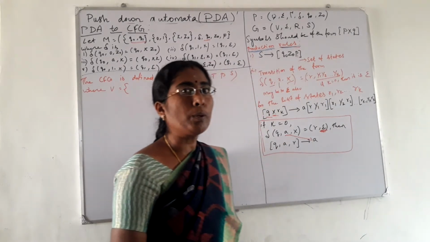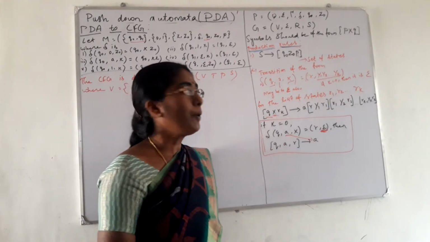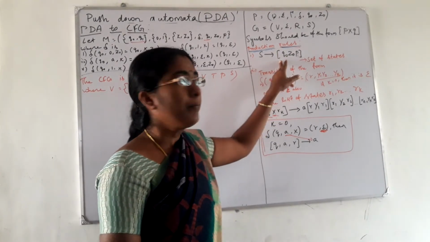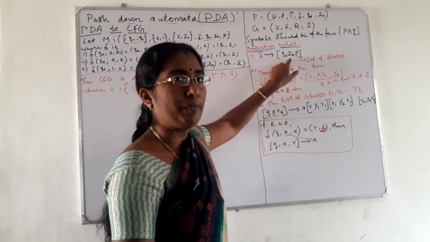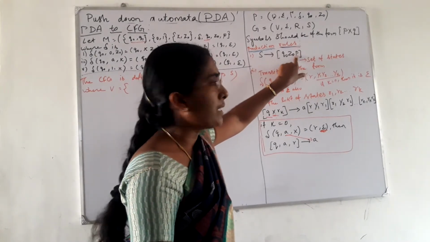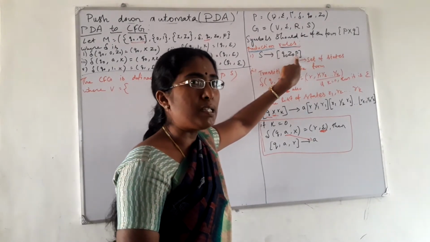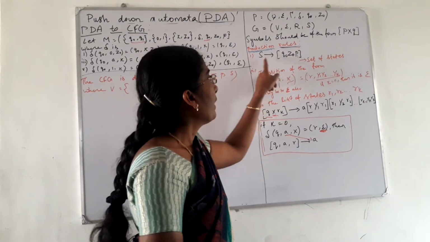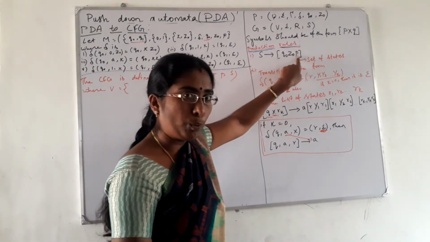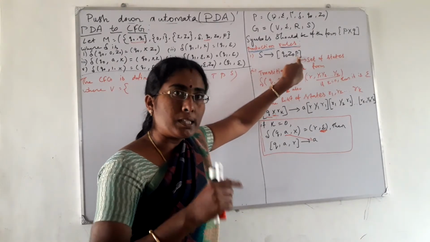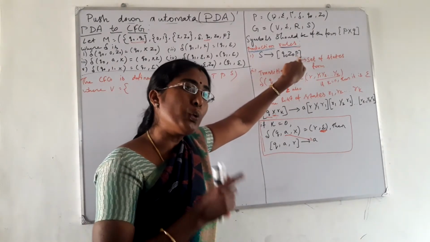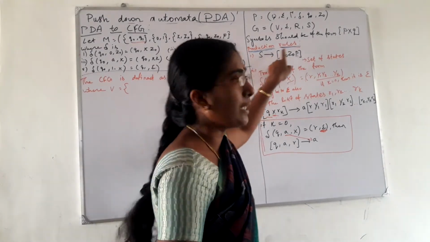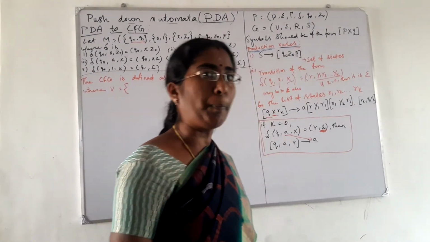Next thing is how to write the start production. Start production can be S implies [Q naught, Z naught, P], where Q naught is the start state, Z naught is the initial top of the stack, and P is defined as the set of states. If you are having 3 states, Q naught, Q1, Q2, we have to write 3 productions. S implies [Q naught, Z naught, Q naught]. S implies [Q naught, Z naught, Q1]. S implies [Q naught, Z naught, Q2]. Write this for the start symbol S. There are 3 possibilities for writing the production.